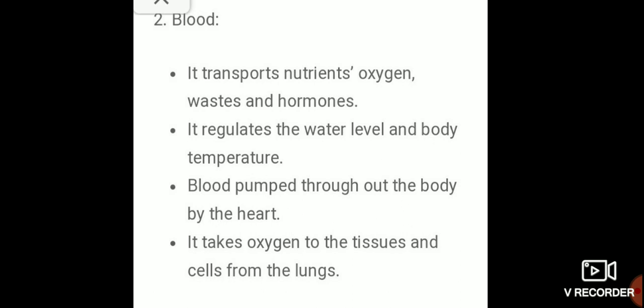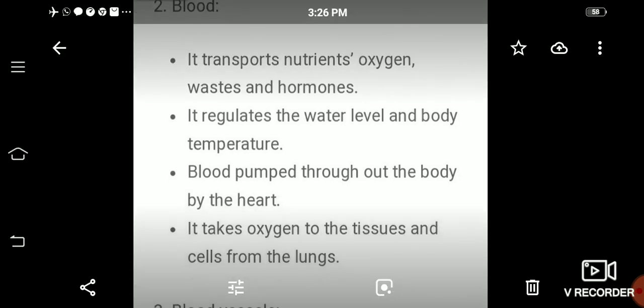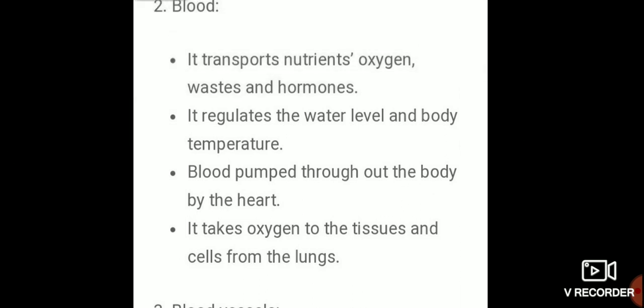Blood is pumped throughout the body by the heart. It takes oxygen to the tissues and cells from the lungs.